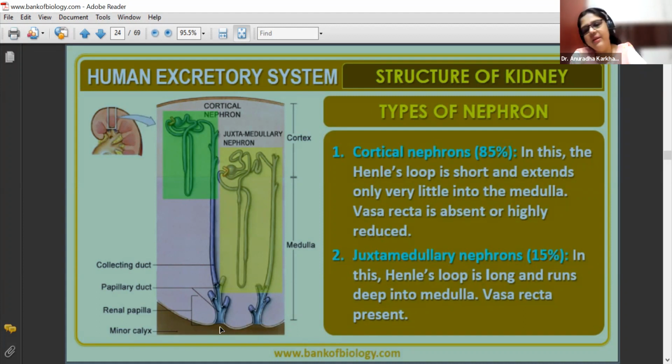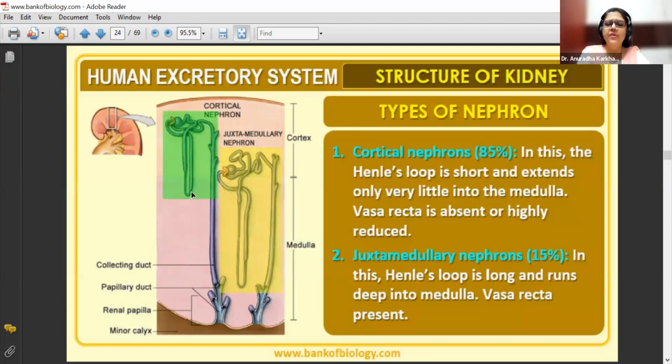Okay, yeah, juxtamedullary. Yes, beta. The diagram which we saw in the previous slide was juxtamedullary nephron, where the vasa recta was very nicely formed. In cortical nephrons, vasa recta का इतना importance है नहीं. ठीक है? Understood the two types of nephron, cortical and juxtamedullary nephron. Juxta का मतलब होता है sandwiched in between. So this nephron is sandwiched between cortex and medulla, इसलिए उसको juxtamedullary बोला है. Okay.